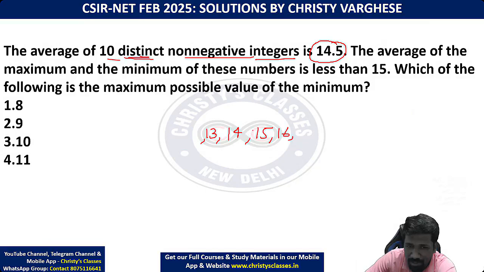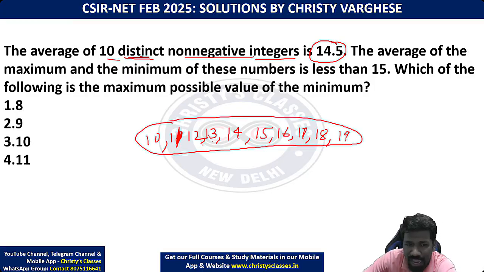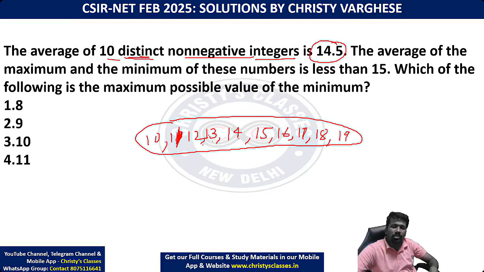That 14, 15, uska middle 14.5 hoga, 13, 16, then 12, 17, 11, 18, and 10, 19. Or simply speaking, this is the example I am creating which satisfies all the conditions in the question.